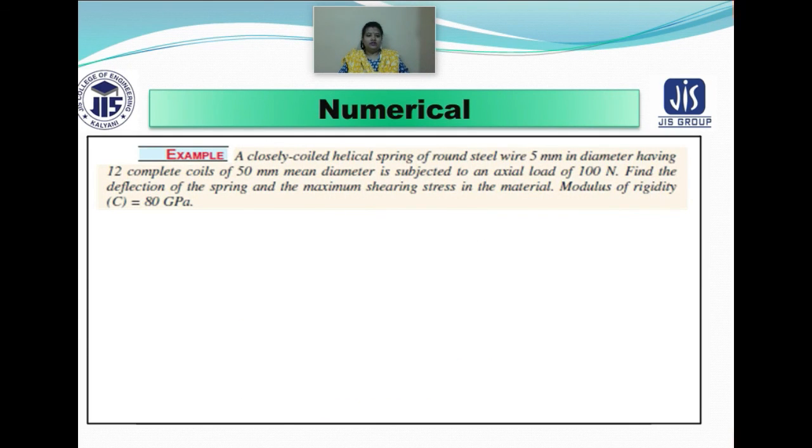Here we are talking about another helical spring of round steel wire of 5 mm diameter having 12 complete coils. That means small d is equal to 5, the number of turns small n is 12, and capital D is 50, and it is subjected to an axial load of 100 Newton. Now find the deflection, that is the value of delta, and the maximum shear stress of that material, if the modulus of rigidity has been given to you.